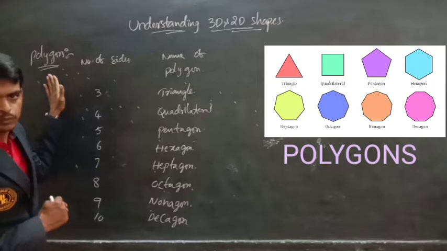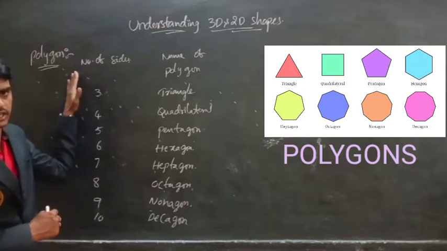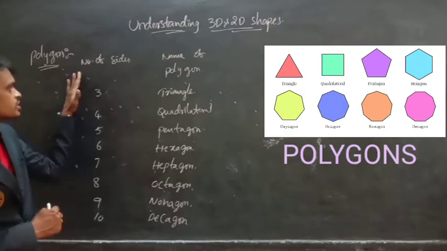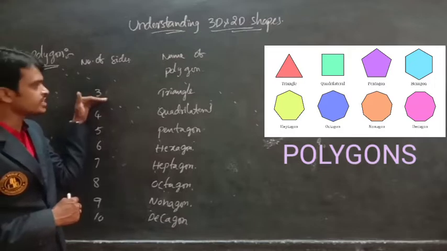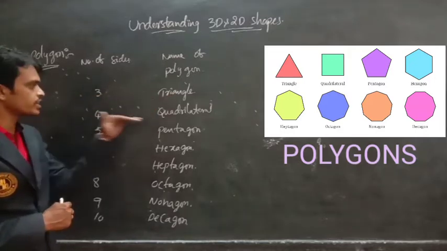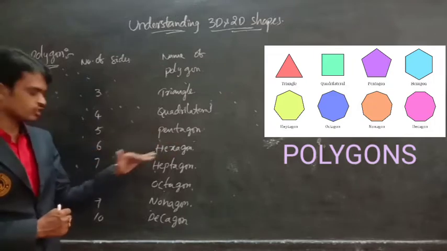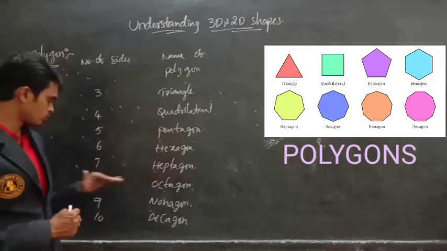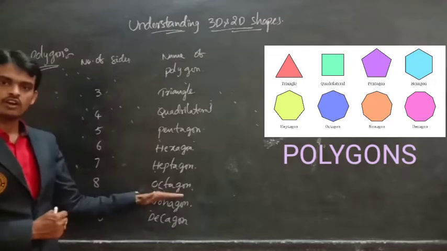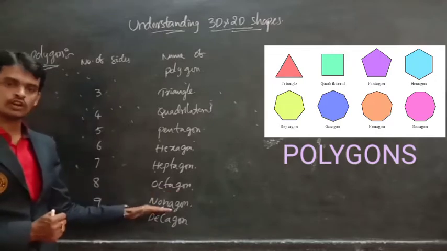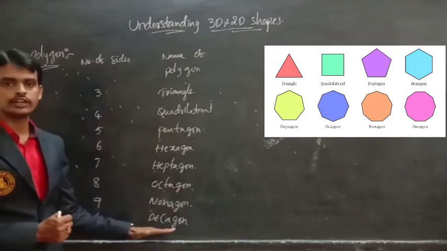The polygons are of many types based on the sides. If a polygon has three sides, it is called a triangle. Four sides, quadrilateral. Five sides, pentagon. Six sides, hexagon. Seven sides, heptagon. 8 sides, octagon. 9 sides, nonagon. 10 sides, decagon.